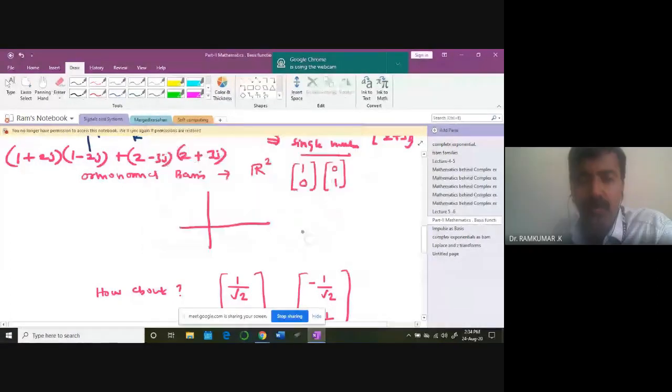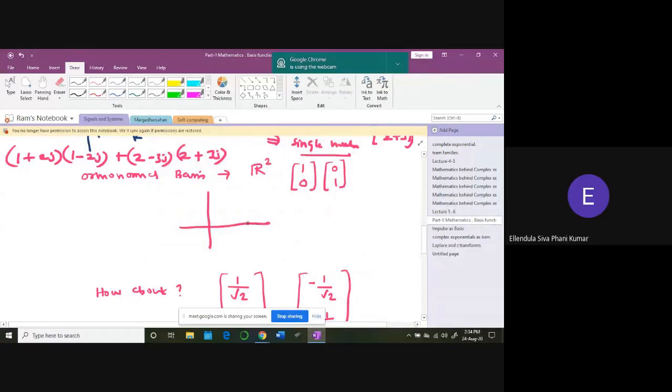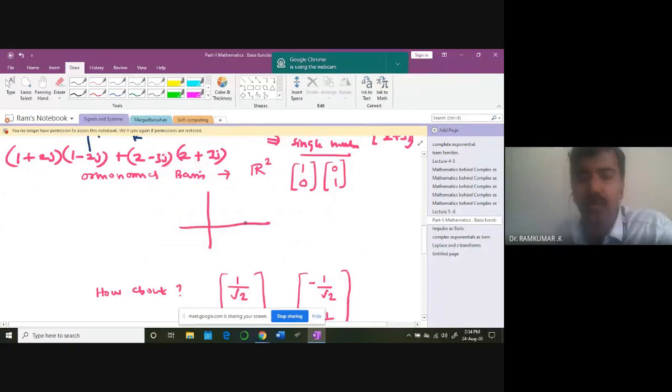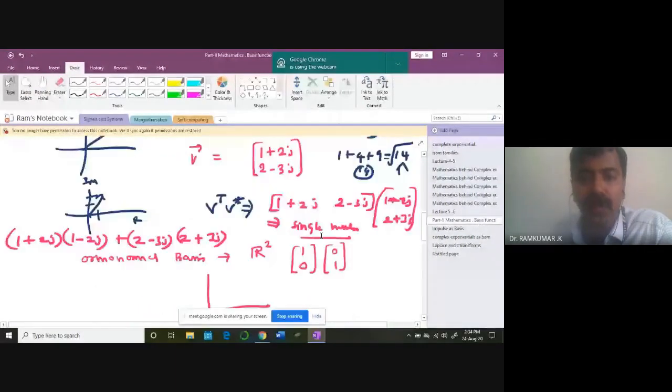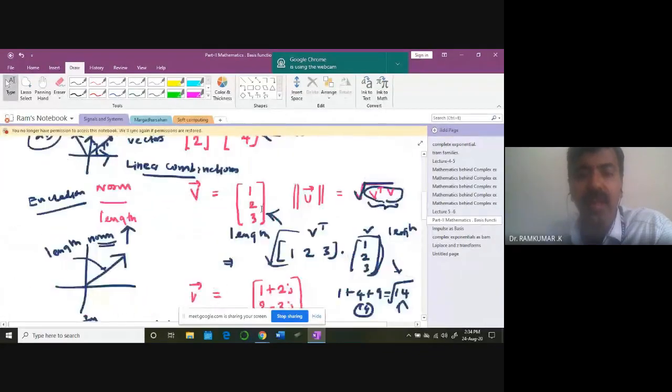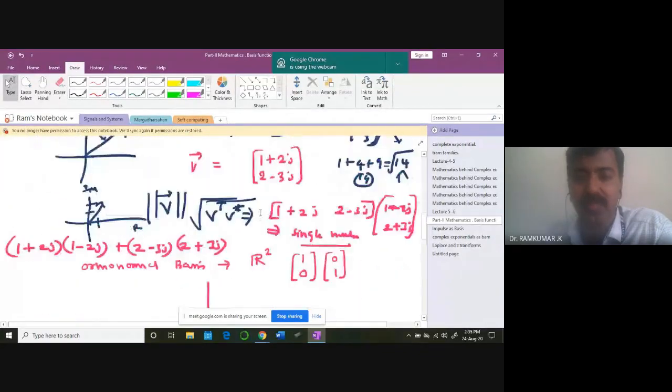Sir, for the norm also we want to do the square root? Yeah, square root, here also we will take the square root. In order to find the norm of this complex vector, you have to take the inner product and then take the square root. You get one real number, and you work out its square root. That's the length of the vector, both for real as well as complex. Keep that in mind, the same idea.